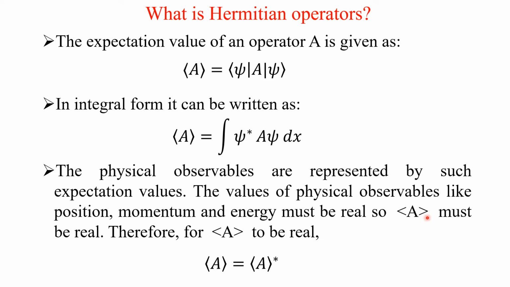So the expectation value of A must be real. Therefore, for the expectation value of A to be real, the expectation value of A must be equal to the complex conjugate of the expectation value of A. That is, the expectation of A is equal to the expectation of A star. So, we will see what this means.